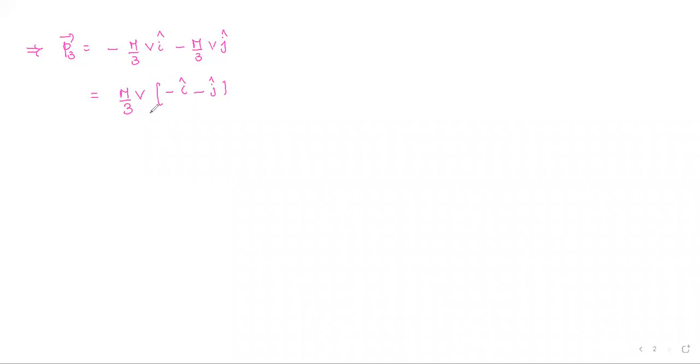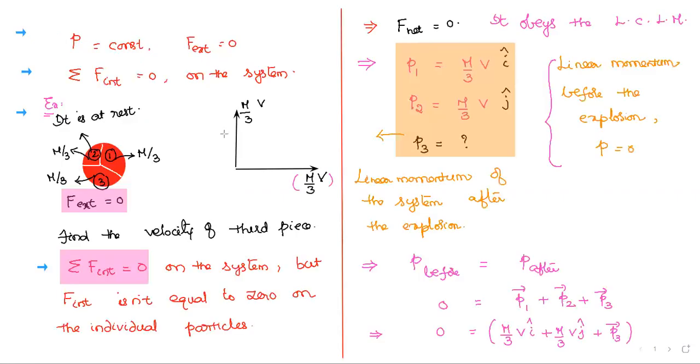So you can say the third piece travels in the third quadrant like this. If you see the previous figure, the first piece traveled along the x-axis, the second piece traveled along the y-axis. The third piece is not in the first quadrant, not in the second quadrant, but in the third quadrant. Why? Because I got minus i cap minus j cap there.